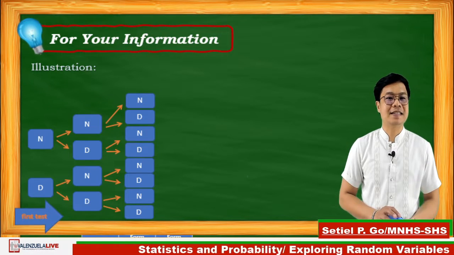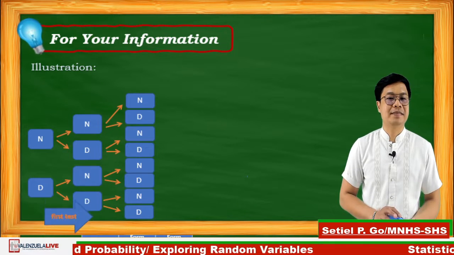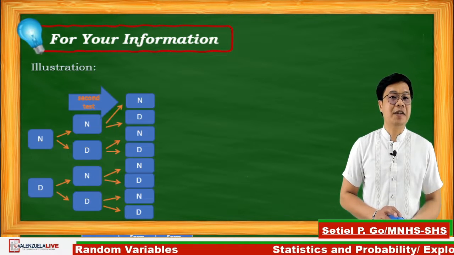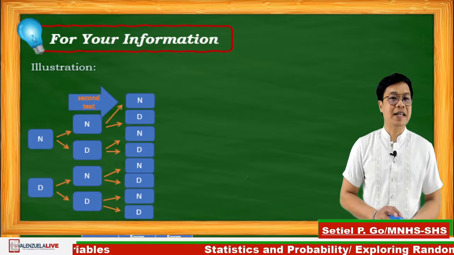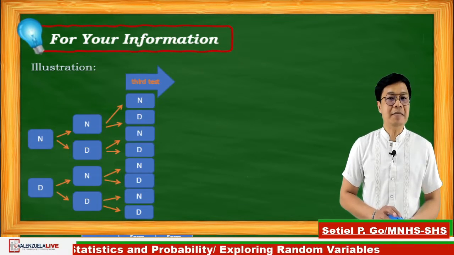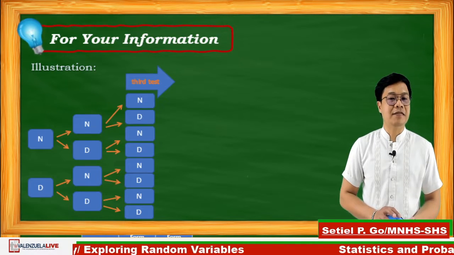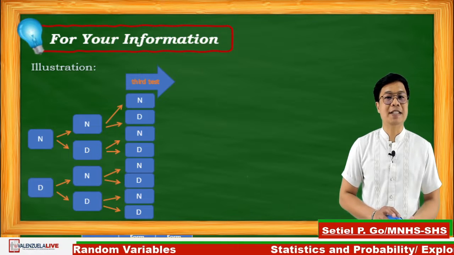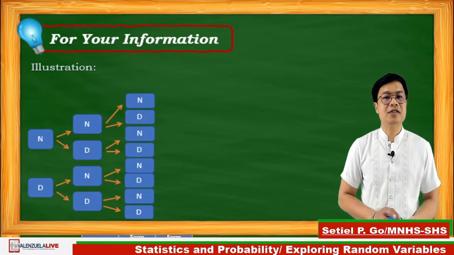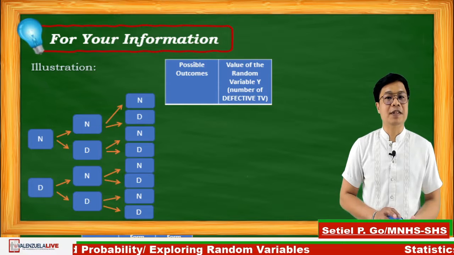In the first test, we have the choices non-defective and defective. In the second test, each choices from the first test will have non-defective and defective choices. And on the third test, same thing. Wherein in the second test, the non-defective and defective television will have two choices again, the non-defective and defective television. Our task is to find the values of random variable y, which is the number of defective television.